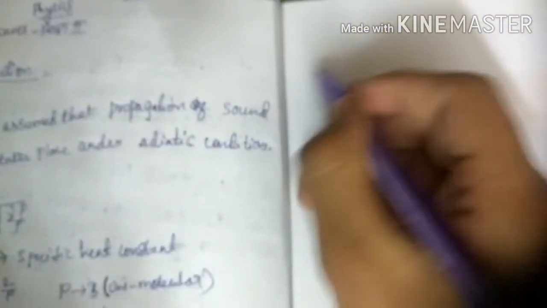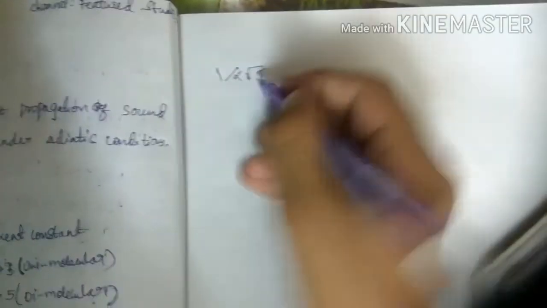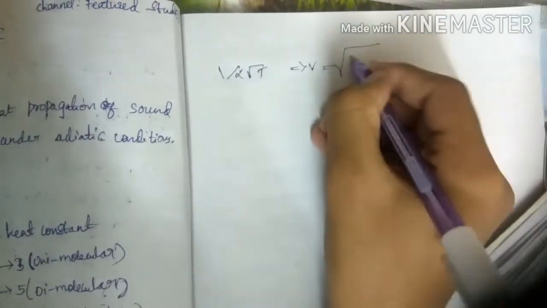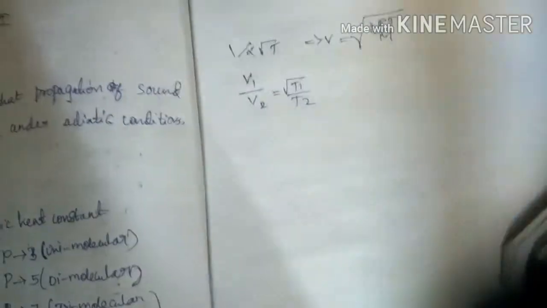Then V is proportional to root T. Yes, V is directly proportional to the square root of T, from the equation V equals root over gamma R T by M.